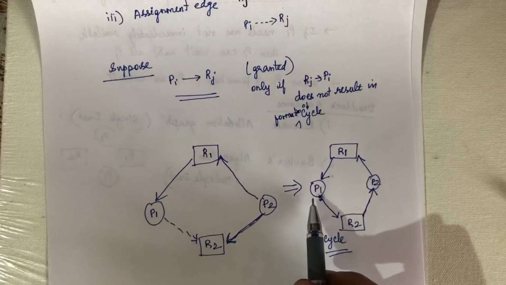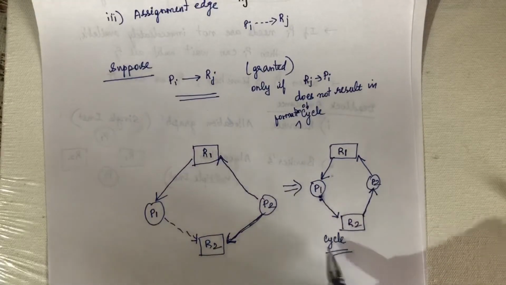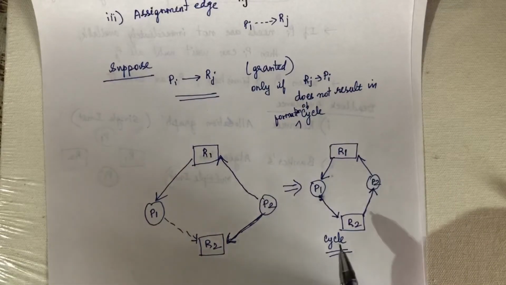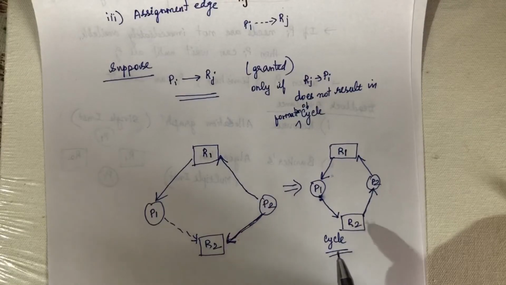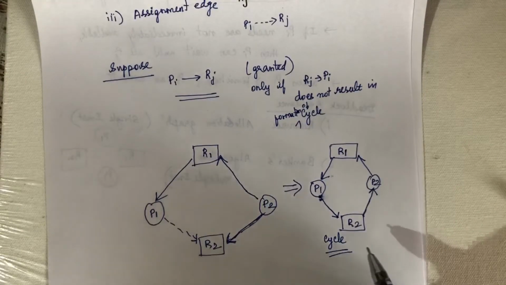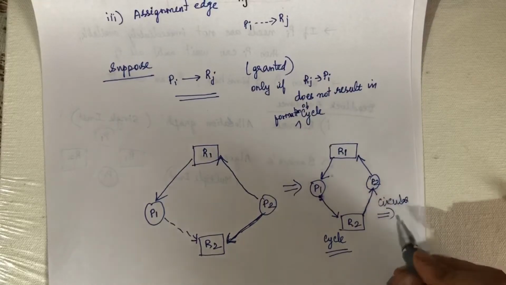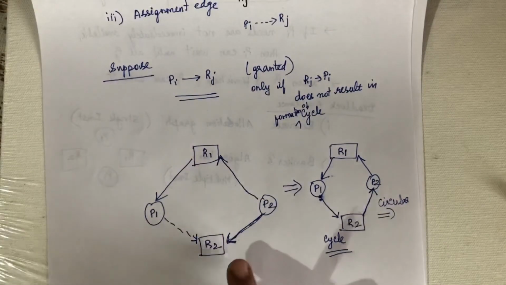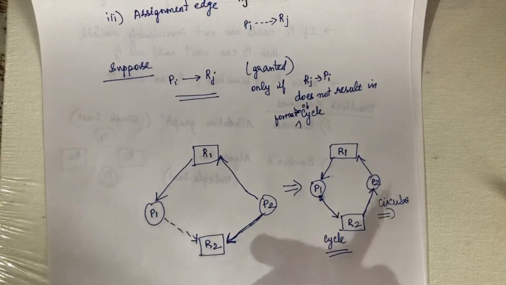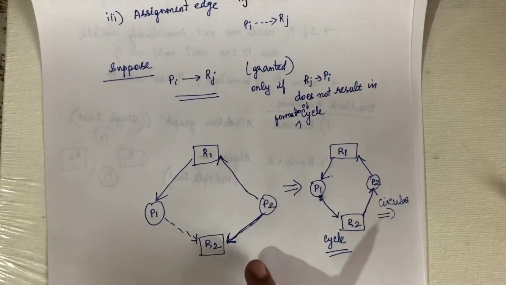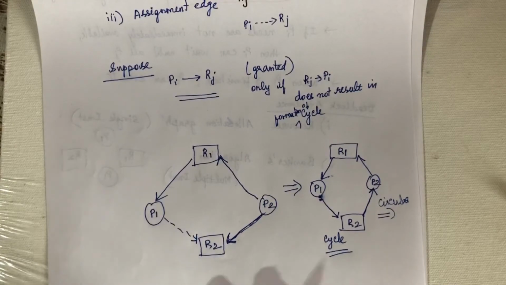After some time, P1 requests R2. Then the graph becomes like this, and here it forms a cycle. If the resource allocation graph contains a cycle, then there will be a deadlock. That means here you have a circular wait condition. So the system has to decide, whenever a request is made, whether it forms a cycle or not. Only if it does not form a cycle can it allocate the resource to the process. This concept is called the resource allocation graph scheme.